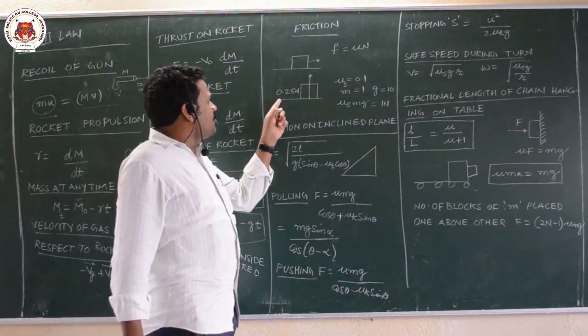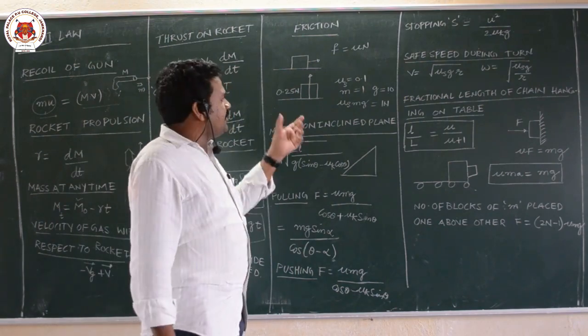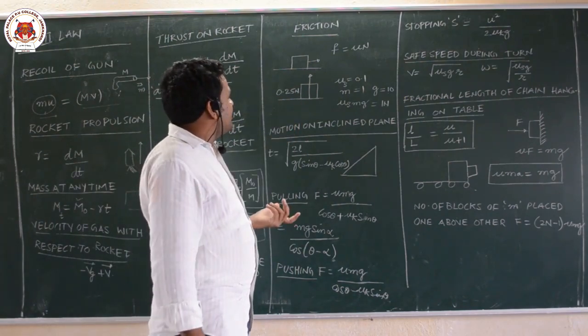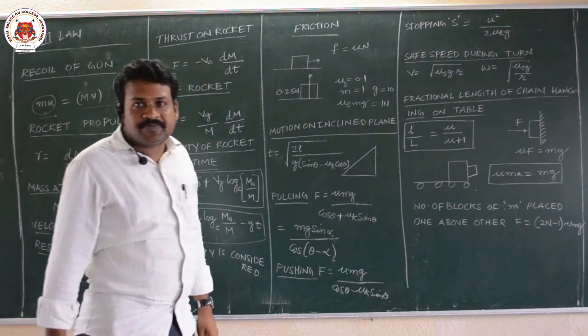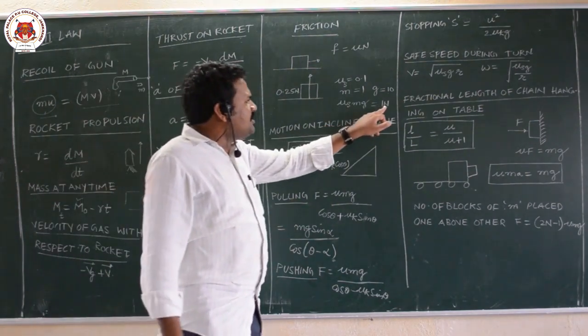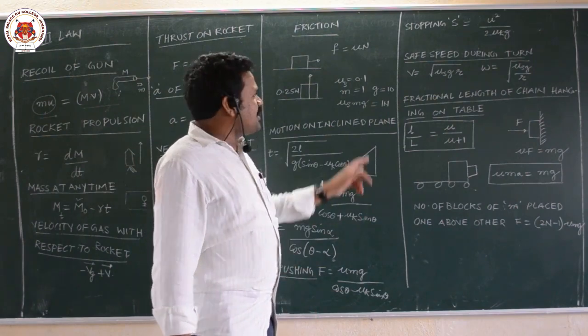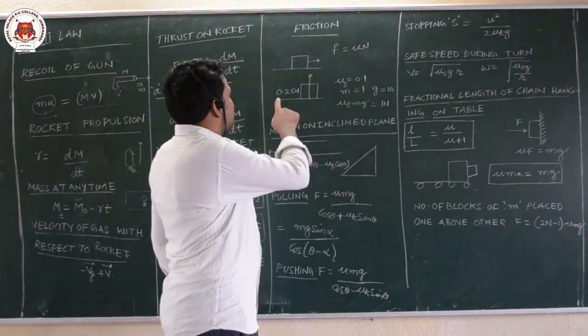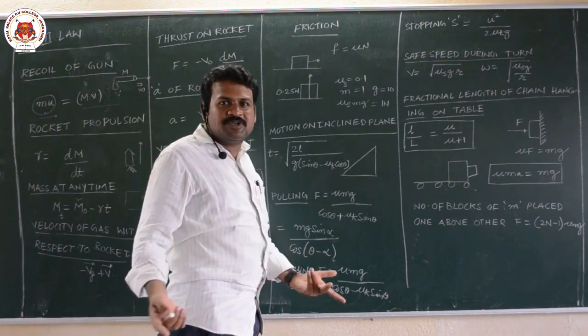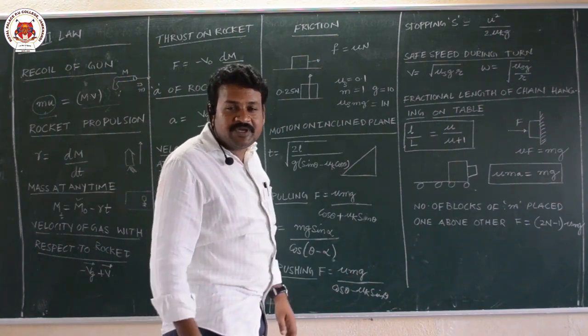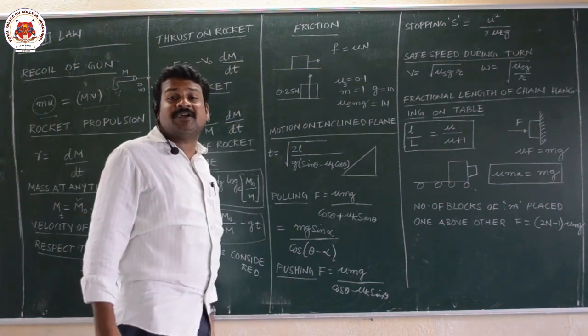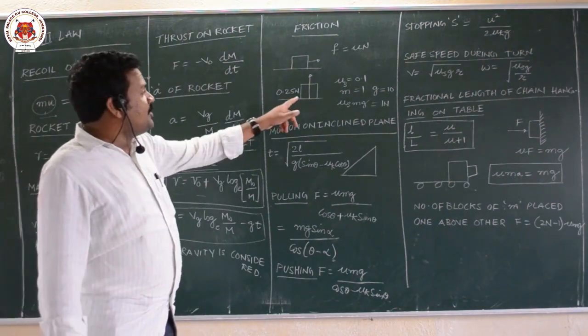If I apply 0.25 Newton, what is the frictional force acting on that body? Most people will answer 1 Newton, but it is not 1 Newton. If the frictional force were 1 Newton and the applied force 0.25, the net force would be minus 0.75, which is not possible in nature. We can't have a force without moving the body.